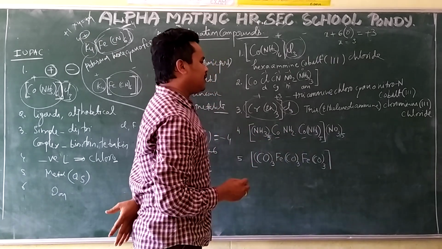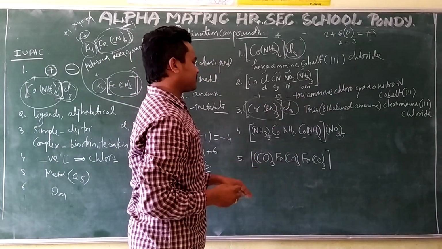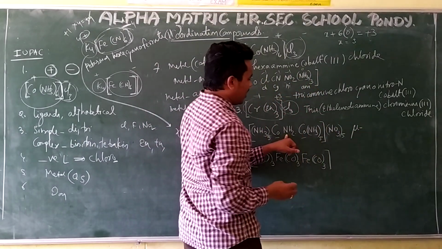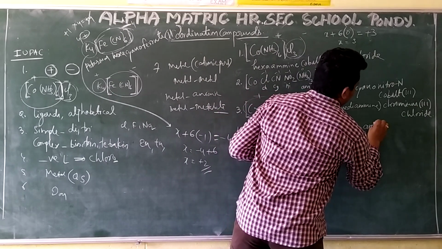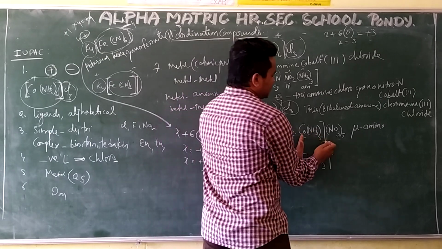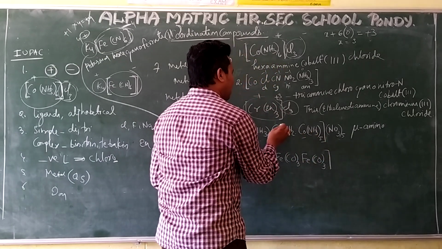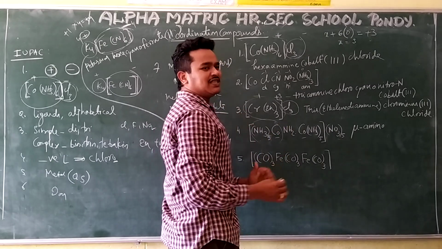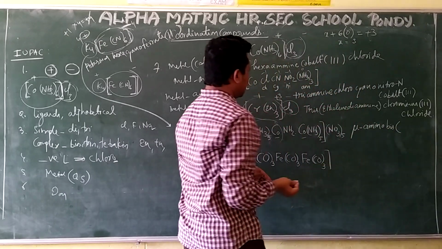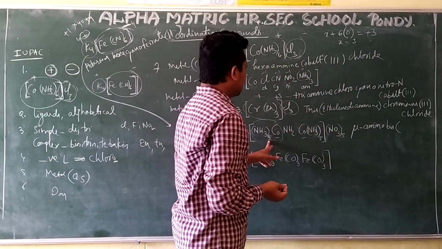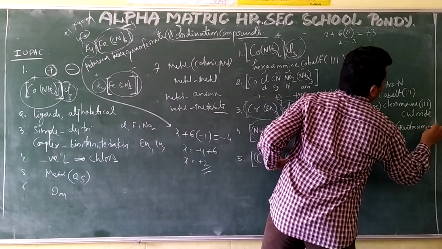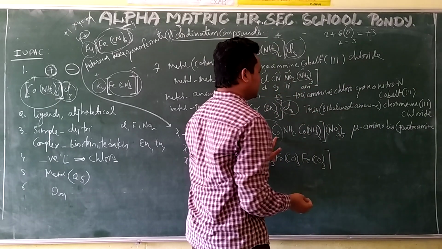So when you are writing a bridge ligand, you have to show the bridge first. Bridge you have to show as mu. What is this bridge name? Amino. After that, this is Co(NH3) 5 times. This is Co(NH3) 5 times. So one part only I will take, using bis. Bis means 2 times. Bis, bracket begin. First ligand, how many ligands? Pentaammine. Bis, pentaammine.